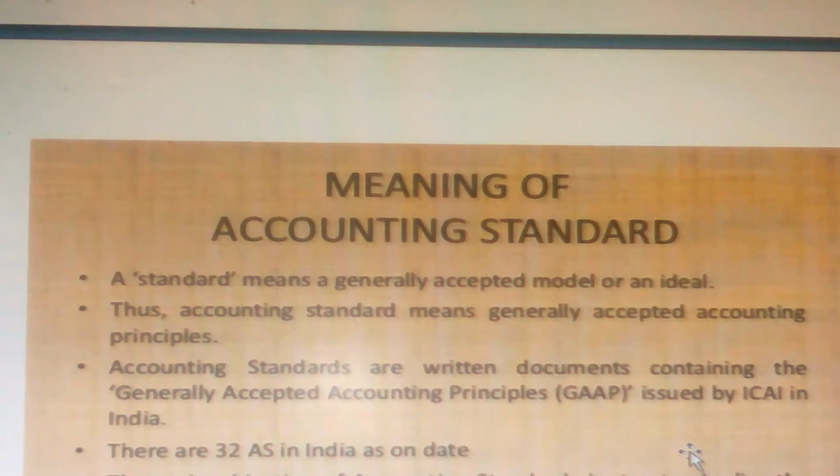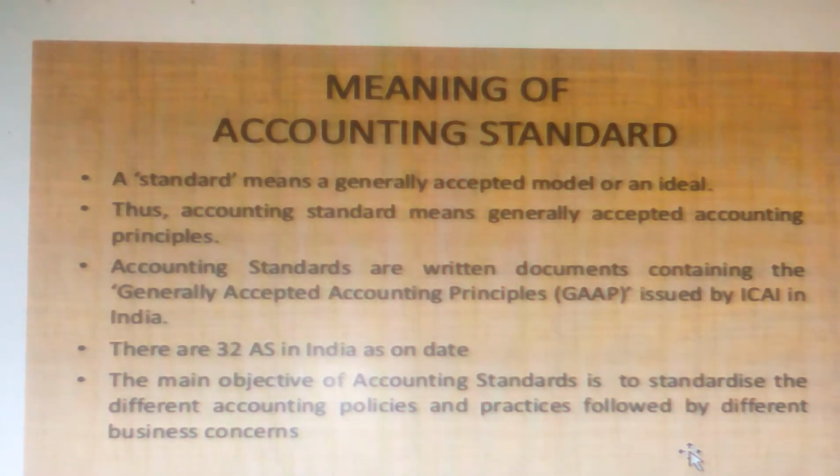Then the next discussion is the meaning of accounting standard. As an accountant, you have to follow some standard, some uniformity, rules and regulations, correct. A standard means a generally accepted model or an ideal. It is accepted globally or universally. Thus accounting standard means generally accepted accounting principles. The accounting standards are written documents containing the generally accepted accounting principles, that is GAAP, issued by ICAI. What is ICAI? The Institute of Chartered Accountants of India, in India.